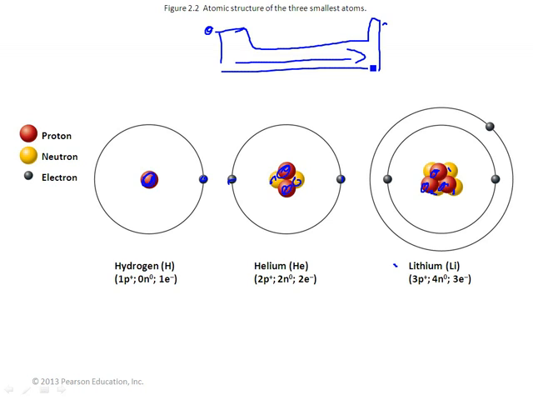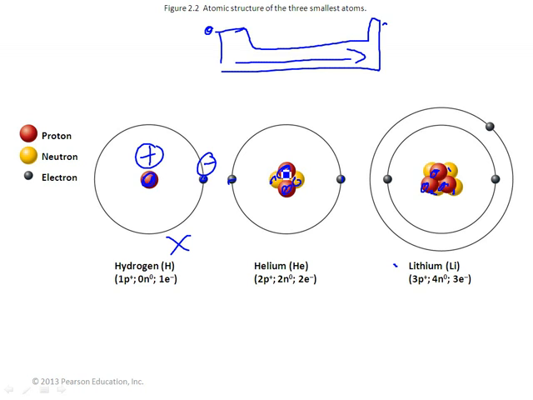The thing about these elements is that these atoms have charges. Protons are positive, electrons are negative, and neutrons are neutral. They have no charge. So typically, the atom or the element is neutral. One positive, one negative means there's no charge.